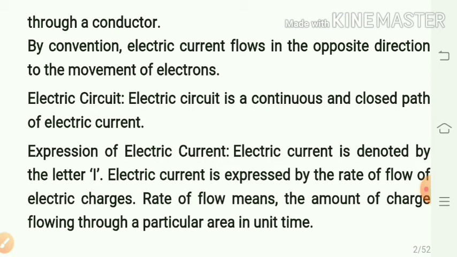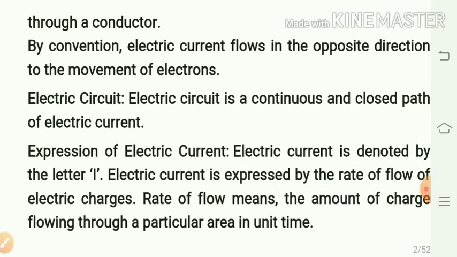By convention, electric current flows in the opposite direction to the movement of the electrons. So, electric current was considered to be the flow of positive charges, and the direction of flow of positive charges was taken to be the direction of electric current.